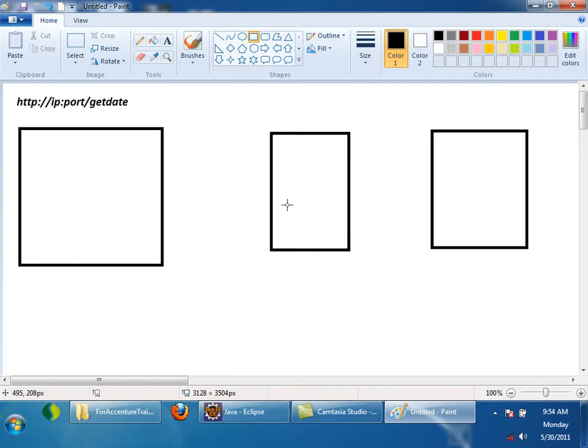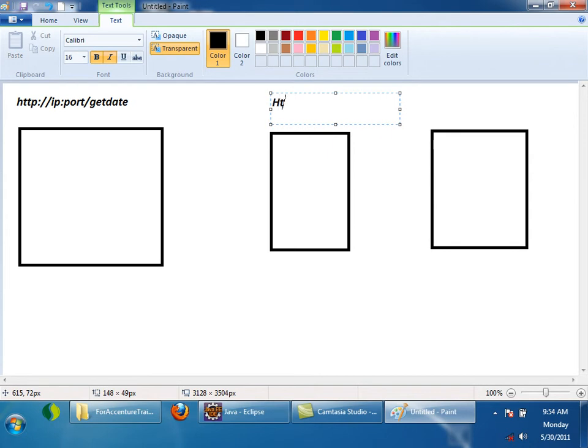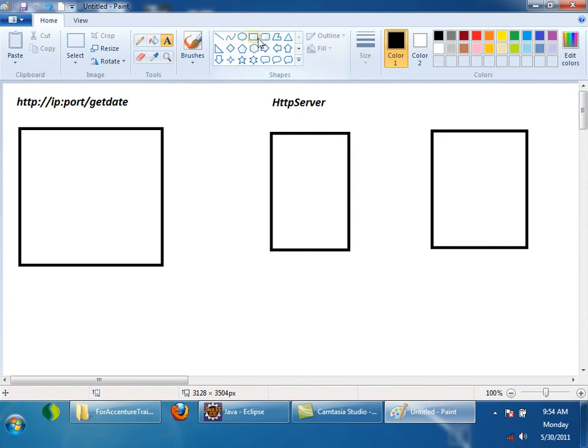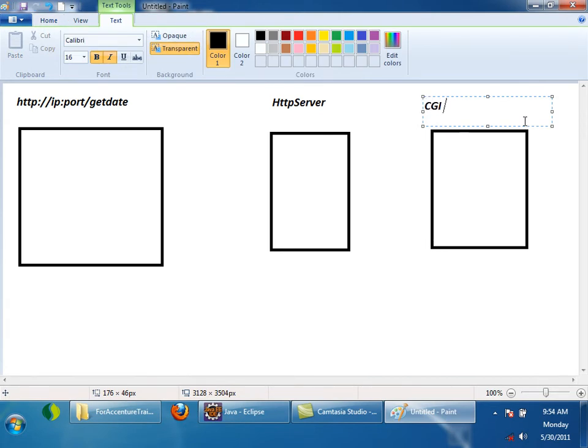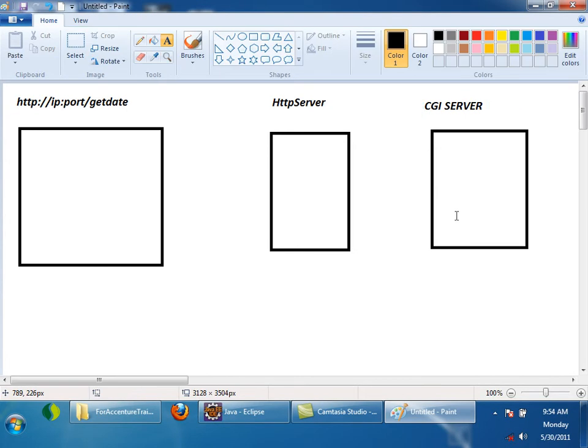Okay, now see this. The first box is nothing but I am representing this as HTTP server, and the second one is nothing but CGI server. Now, when CGI server was there, let us try to see how it was used. The client will type a URL like this, ip:/getDate, let's assume.